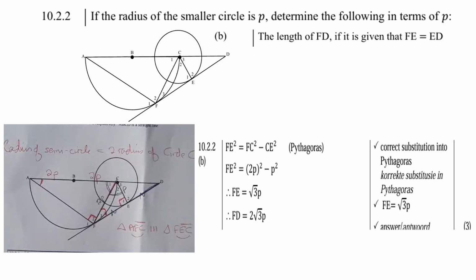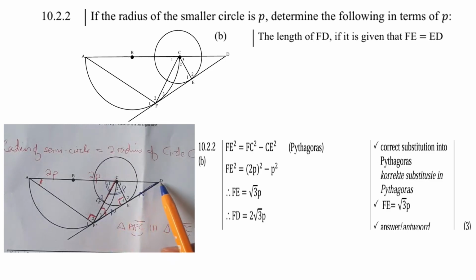Question 10.2.2. Again, if the radius of the smaller circle is P, determine the following in terms of P. Number B, the length of FD. So there's F, and so that is FD. It's given that EF and ED are equal. Now remember that this is P from the previous question, and of course that is 2P.